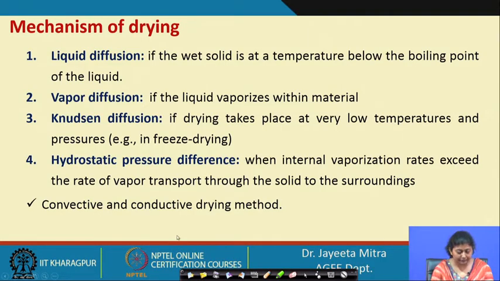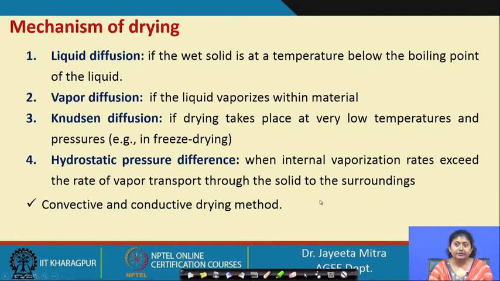There the liquid directly boils because of the excessive heat, comes out from the material, and is taken away by the prevailing ambience. In the vacuum also we can't maintain a complete vacuum; we lower the pressure level compared to atmospheric pressure.